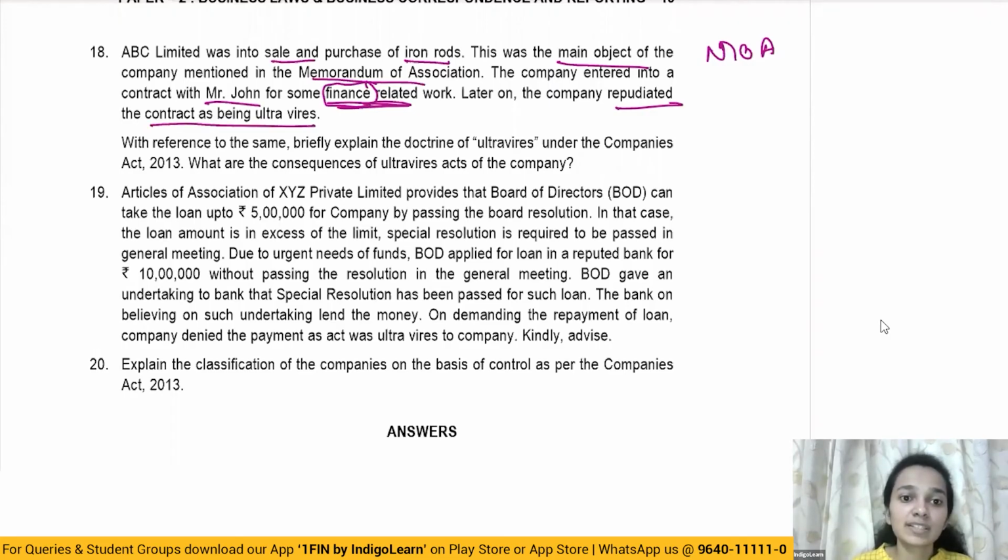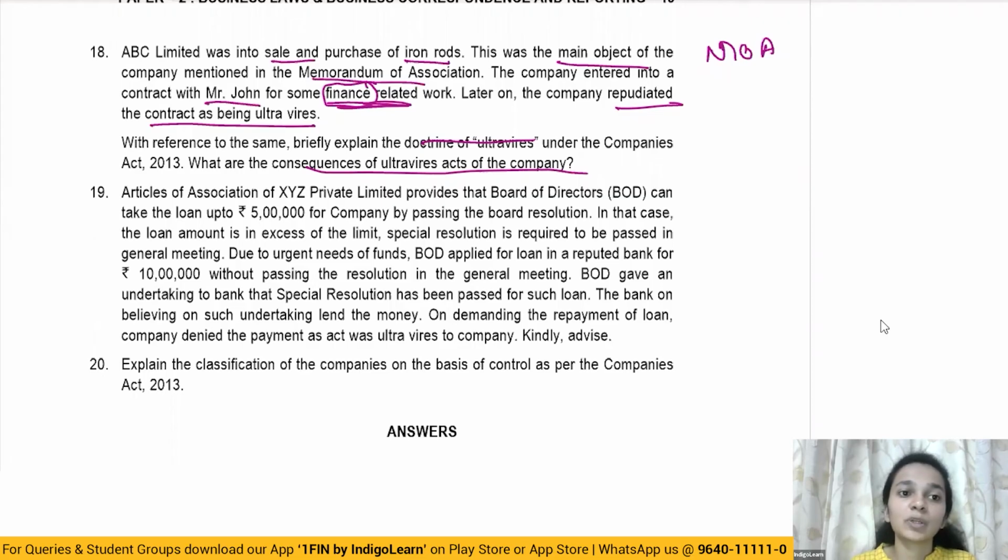With reference to the same, briefly explain the doctrine of ultra vires. What are the consequences of ultra vires acts of the company? So the doctrine of ultra vires basically emphasizes on a particular point, and that is the company cannot do anything which is beyond its powers or beyond its object. And if a company enters into a contract which is beyond its powers, then that contract will be null and void. And that is what will happen in this situation as well with ABC Limited.